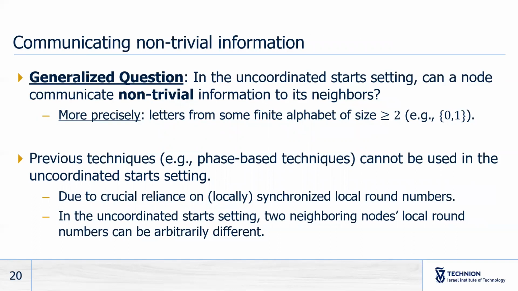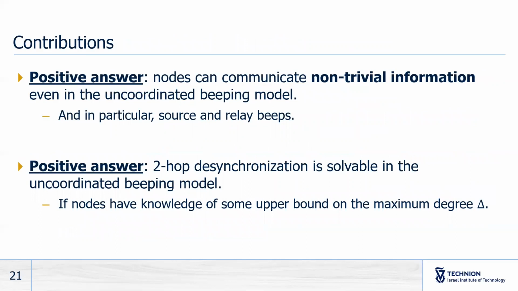And now, known techniques do not work in this uncoordinated task setting. They cannot answer this question. This is because phase-based techniques rely crucially on the fact that different nodes have synchronized local round numbers, which is not the case in the uncoordinated task setting. In this work, we give positive answers to these questions. We showed that nodes can communicate non-trivial information, even in the uncoordinated beeping model. And we showed that two-hop desynchronization is solvable in this model, under the condition that nodes have knowledge of some upper bound on the maximum degree delta.